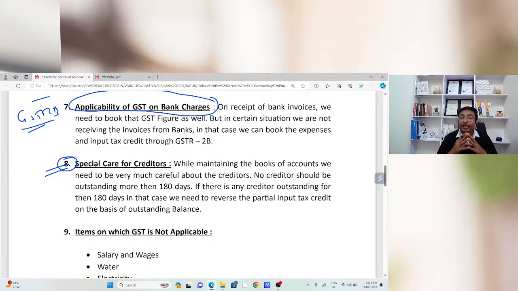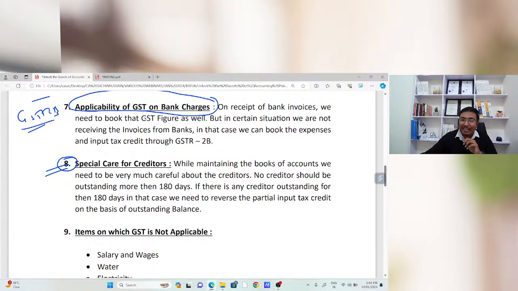Now, special care for creditors. Sir, you also need to maintain the creditors ledger as an accountant, as a tax consultant. You also need to check the creditors, because if there is any pending amount to the creditor for more than 180 days, in that case, GST input tax credit will not be available for that particular amount.